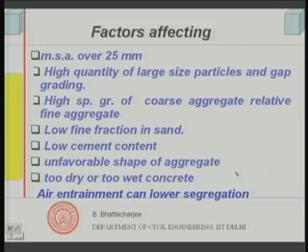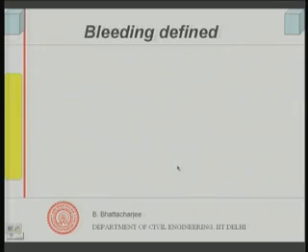So, by increasing the cohesiveness of the paste system, and then of course the mortar system, because paste is included in the mortar, where the sands are dispersed in the paste matrix, this can improve the cohesiveness of the overall mortar, and then contain the aggregate within it in a dispersed form, hold it together, and therefore air entrainment can lower the segregation. Right. So, that is all about segregation.